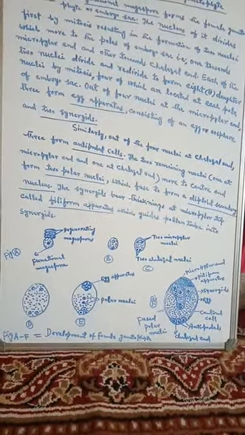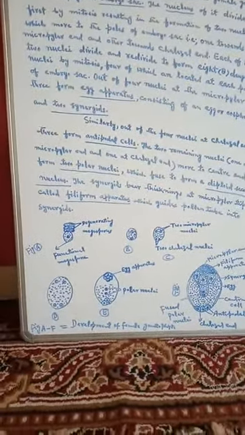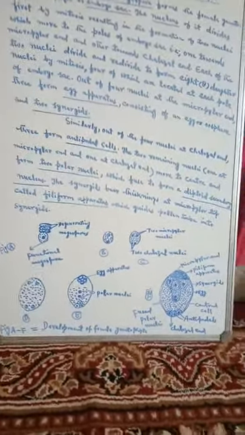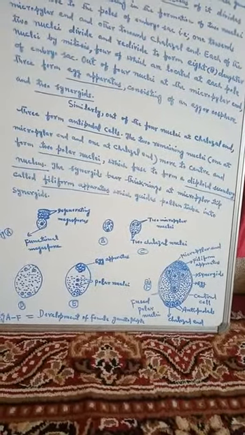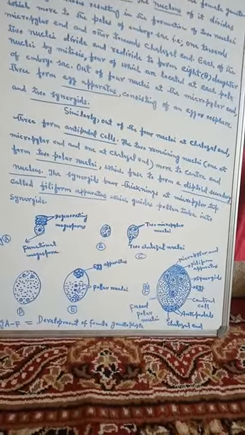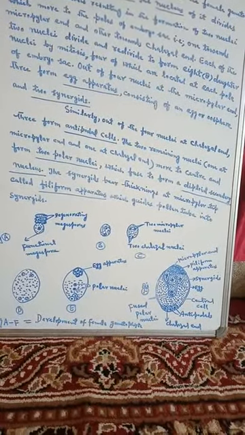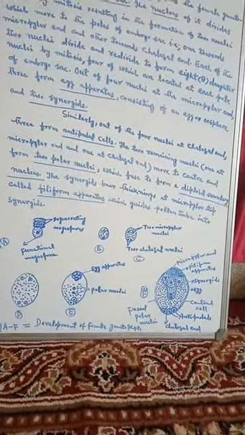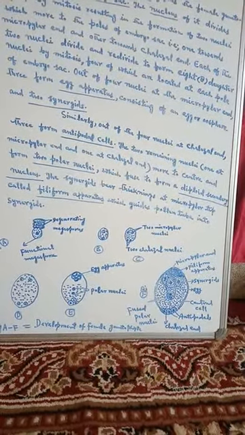The nucleus of that functional megaspore divides and forms first 2 nuclei, then 4 nuclei, and ultimately 8 nuclei in total.